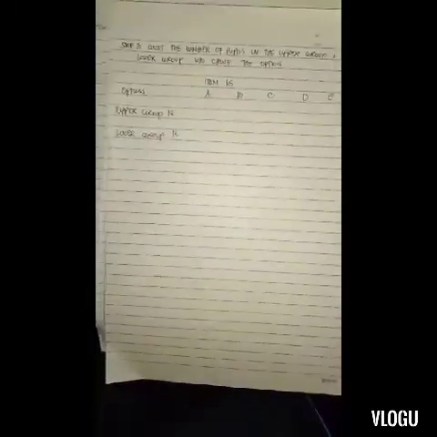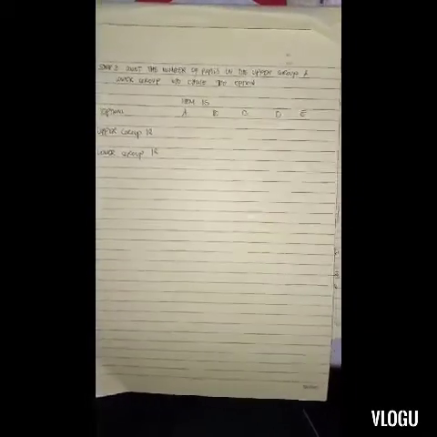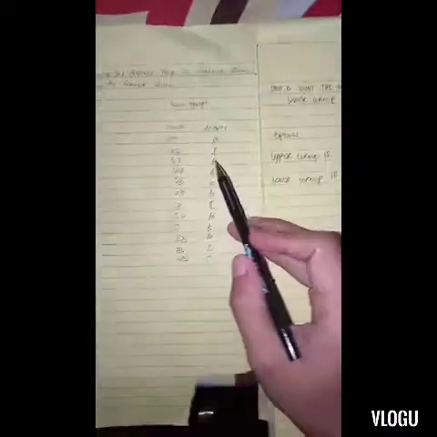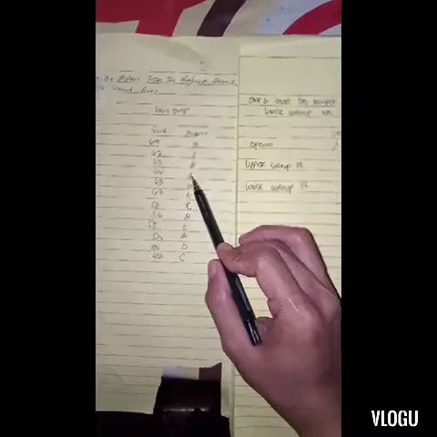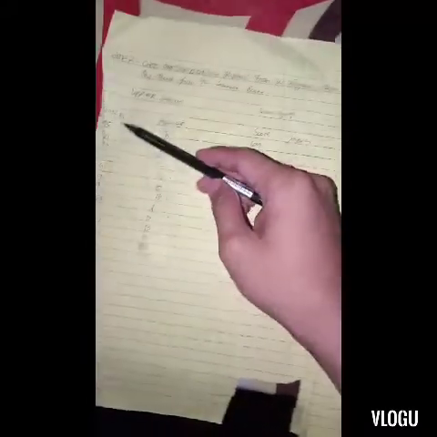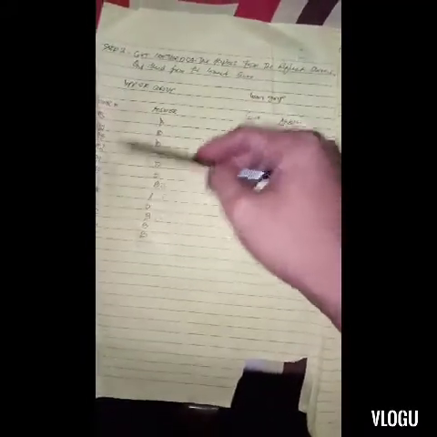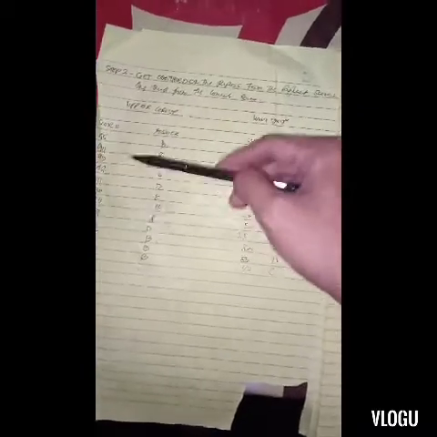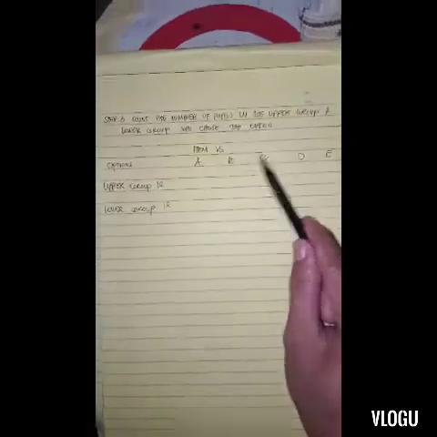And now let us proceed to step 3. Step 3: count the number of pupils in the upper group and the lower group who chose each option. This is our upper group and this is our lower group. In step 3, we are going to count the number of pupils who chose each option. Our options are A, B, C, D, and E.